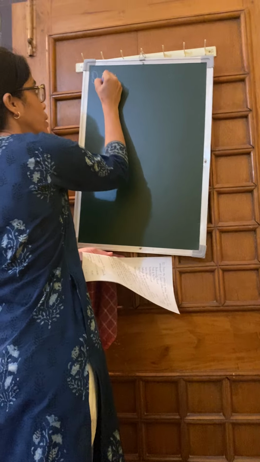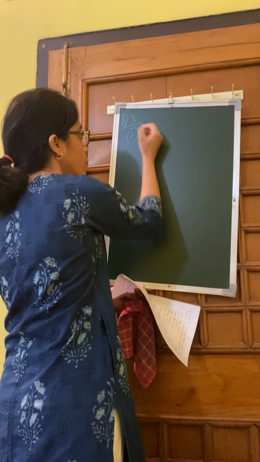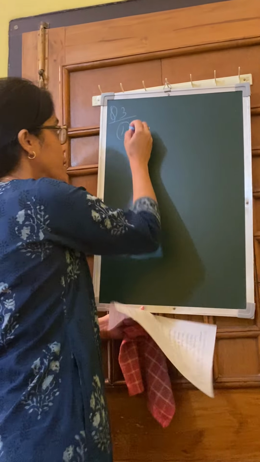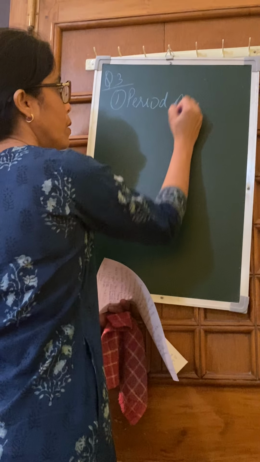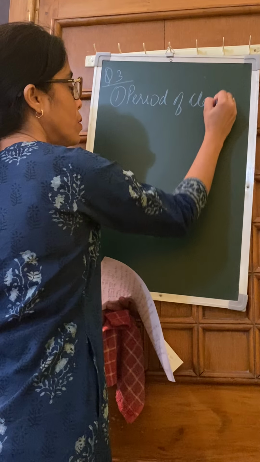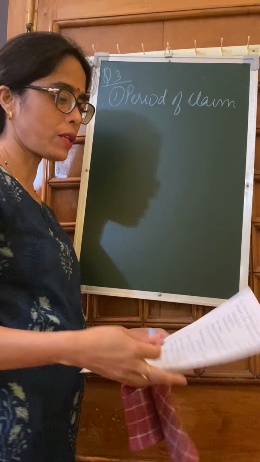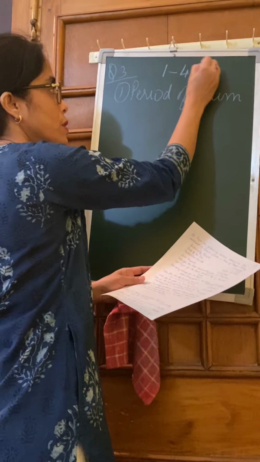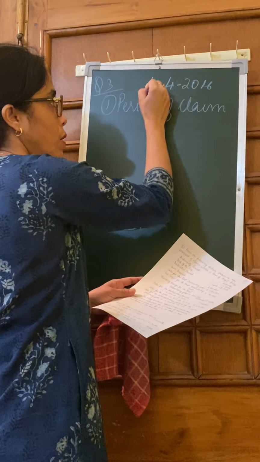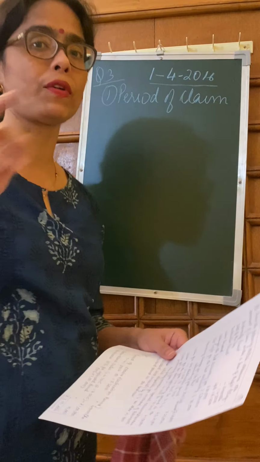For question number 3, the first thing we always require is the period of claim. Here the date of fire was on 1st of April, that is 1/4/2006. This is very important. This is the date around which the entire rotation of the sum will take place.